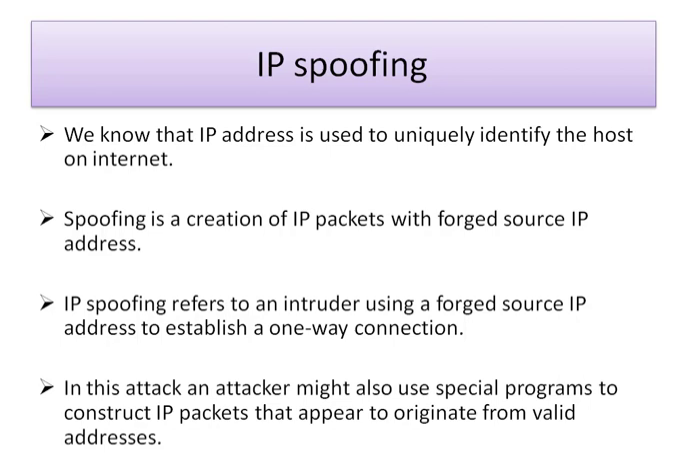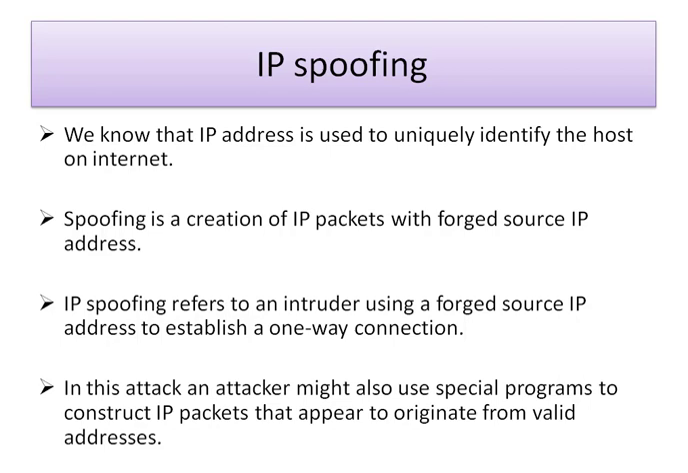So it is written, spoofing is a creation of IP packets with forged source IP address, meaning fake source IP address. IP spoofing refers to an intruder using forged source IP address to establish a one-way connection. So in order to get connection, what the attacker is doing, he is making forged source IP address, and from that forged source IP address he is sending a request for connection to the receiver.